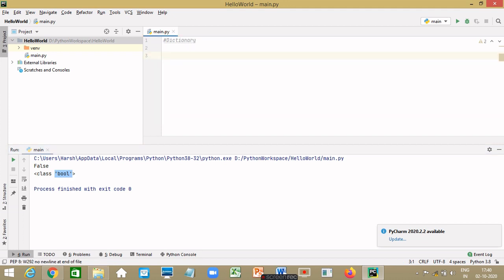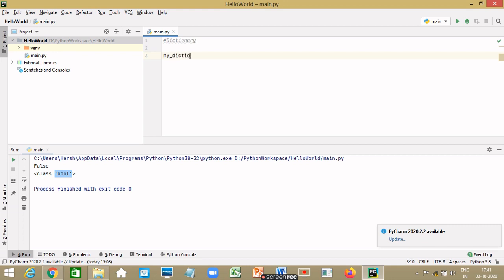Let's get on to the next data type, which is dictionary. Dictionary is also a collection of items which has key value pairs. So let's create a dictionary. It is specified using curly brackets like a set. The key value pairs are bound together using a colon and the values are separated using commas.